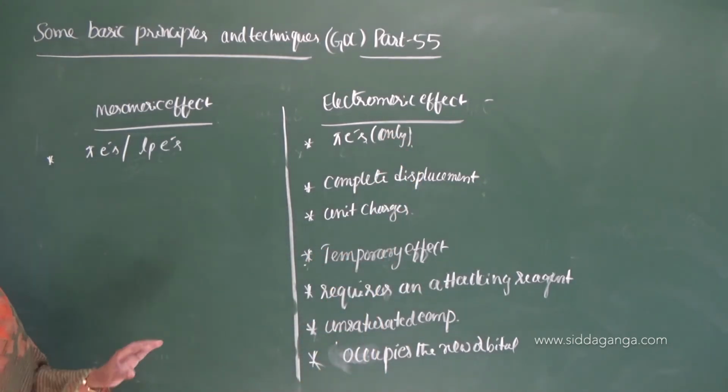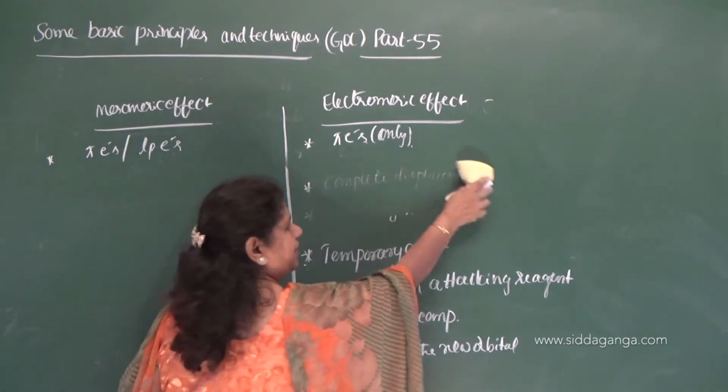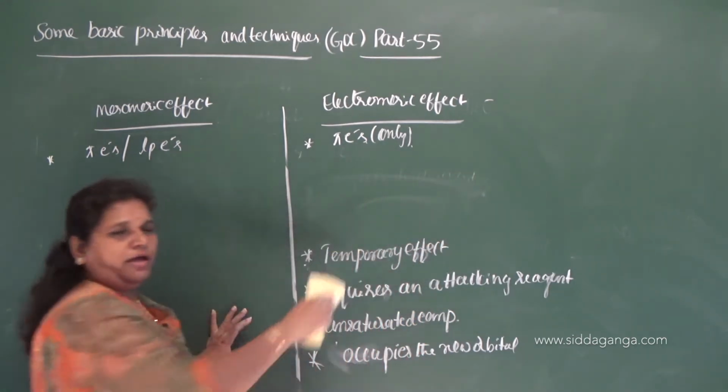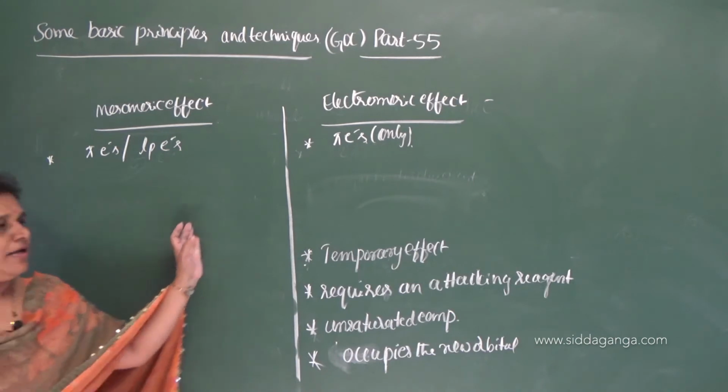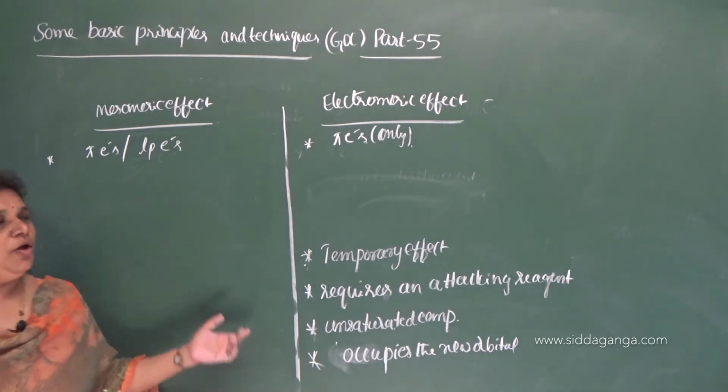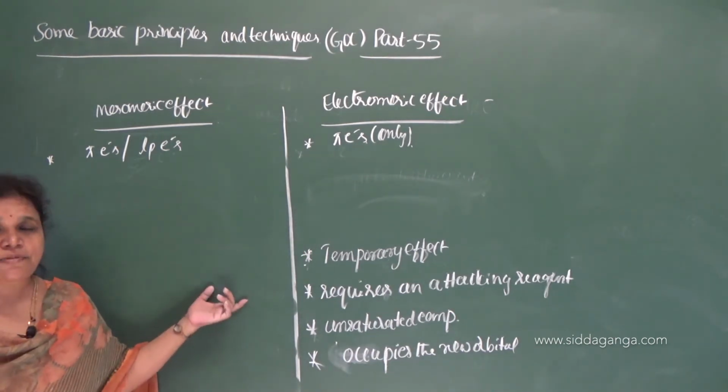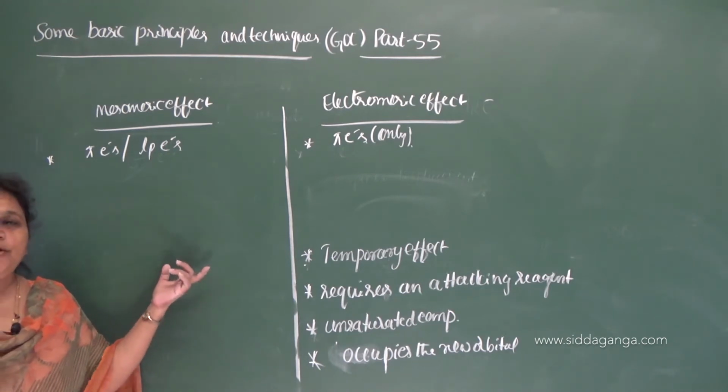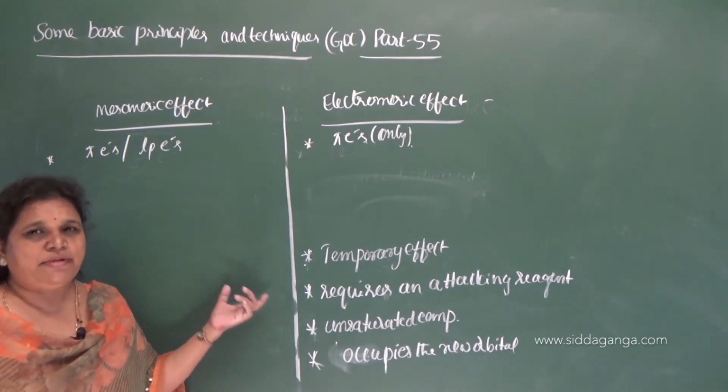Both involve the complete displacement and both give unit charges. That is the similarity.